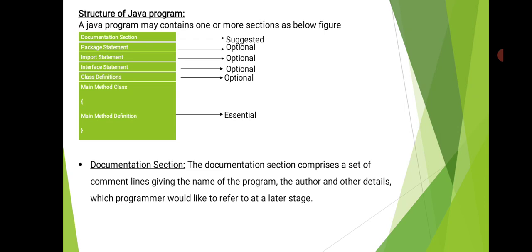In that, the main method class is essential because our Java application programs are interpreted through the main function or a main method. So the class containing the main method is essential. In the main method class, we see public static void main. From that method the interpreter will commence its execution. Without that the program cannot be executed. So that is why the main method class is essential.